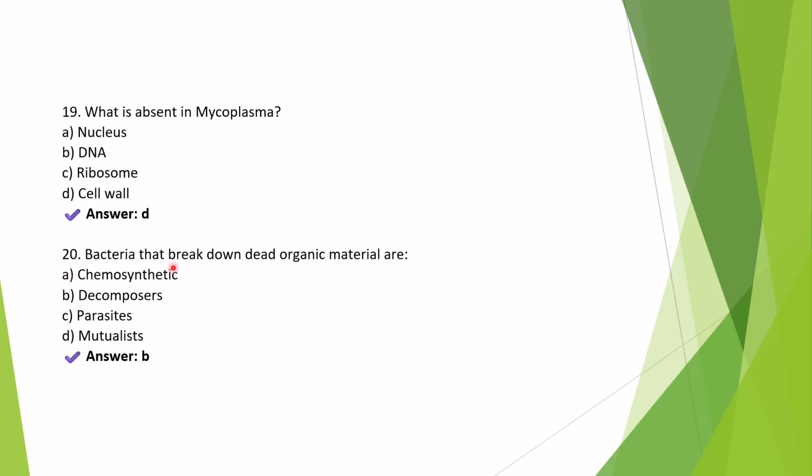Question 20. Bacteria that break down dead organic material are option B, decomposers. They can decompose the organic matter into simpler substances, which plays a key role in nutrient cycling.